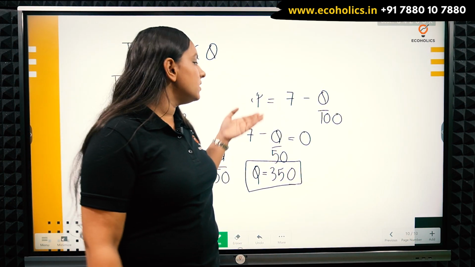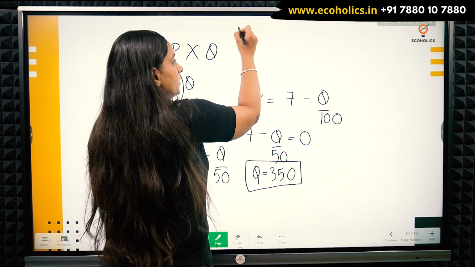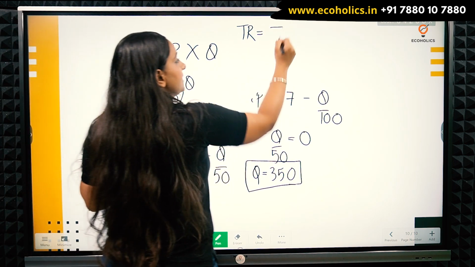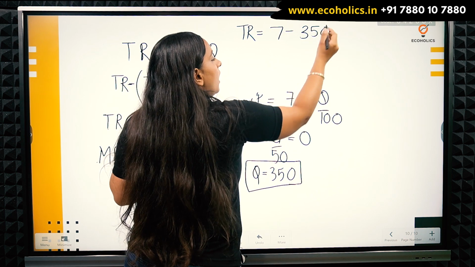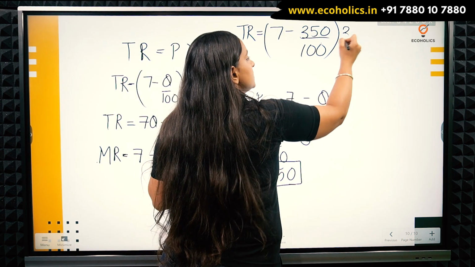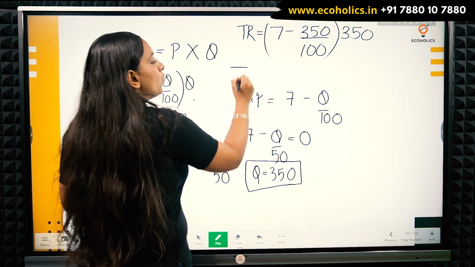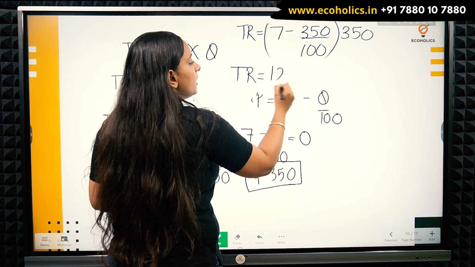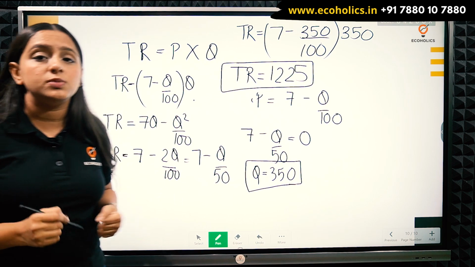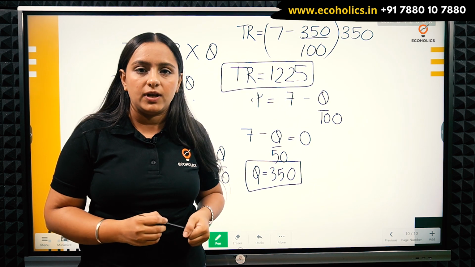I will plug in the value of Q into my total revenue function and get the revenue out of it. So total revenue is 7 minus Q upon 100, so 7 minus 350 upon 100, multiplied by Q. If I solve this equation, I get total revenue equals 1225, which I can clearly see is the maximum possible revenue this monopoly can earn, and it is less than 1500.